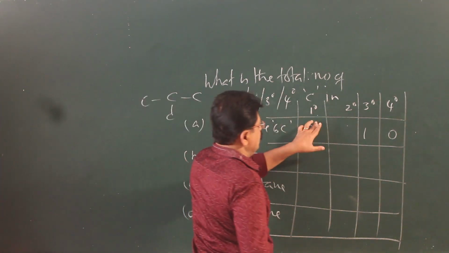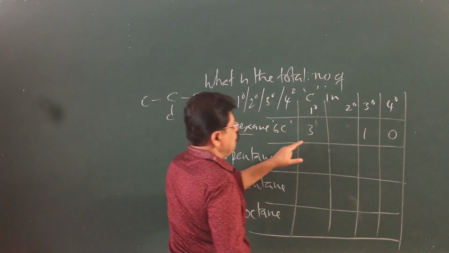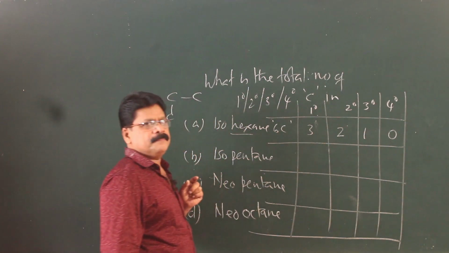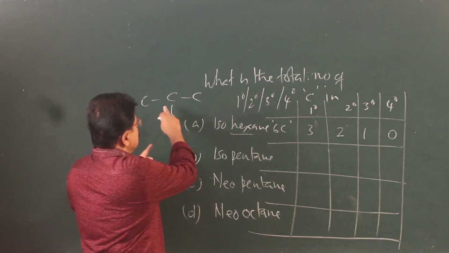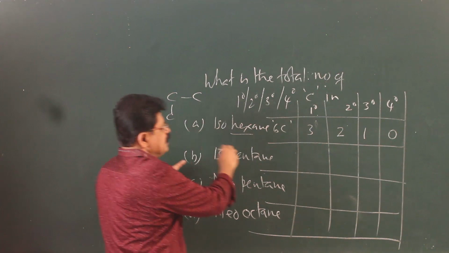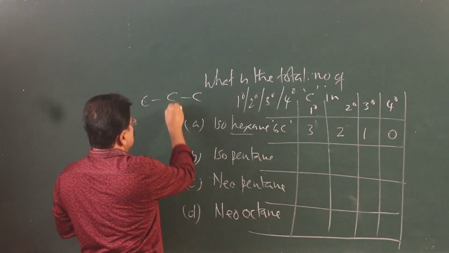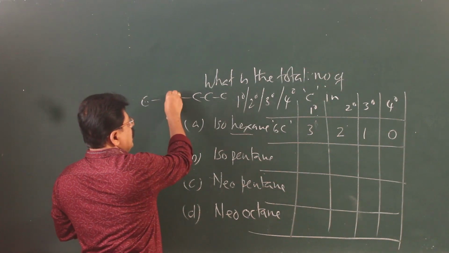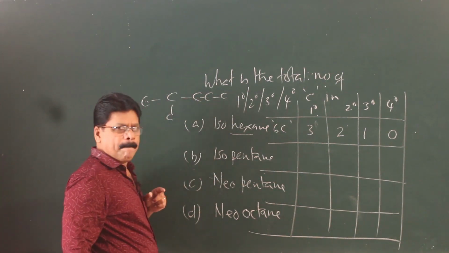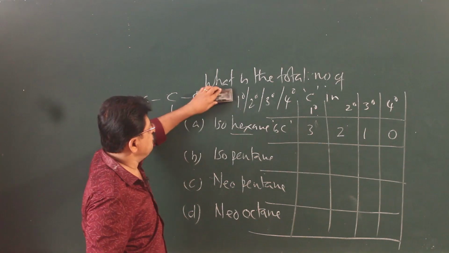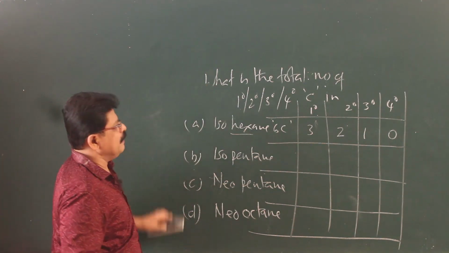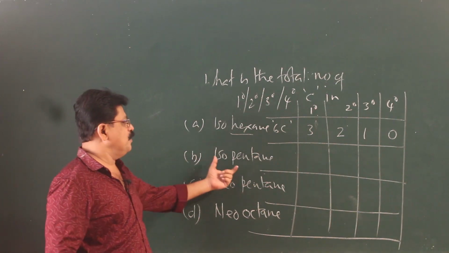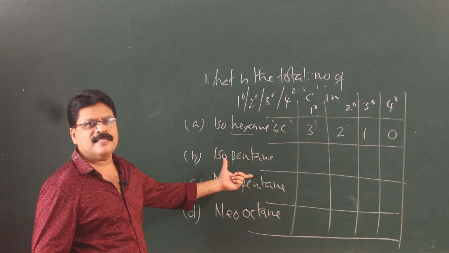We have talked about 3 plus 1, 4. So, the remaining 2 will be secondary. So, this is iso. I'll write the structure 1 2 3 4 5 6. So, 3 primary, 1 tertiary, 2 secondary. It is very easy to find out the number of primary, secondary, tertiary carbons. All you can deduce from the name itself, you do not even have to write the structure.